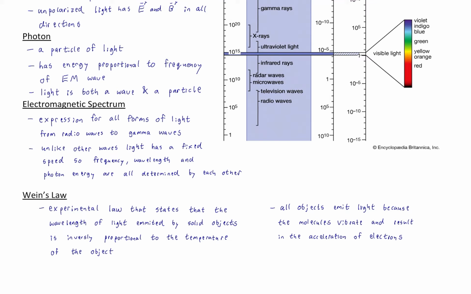Now, most objects don't emit light in the visible spectrum. So we don't see them glowing. Instead, we see them reflecting light from the sun or from another light source, like something that is glowing hot enough to be in the visible spectrum. But everything emits light, okay?